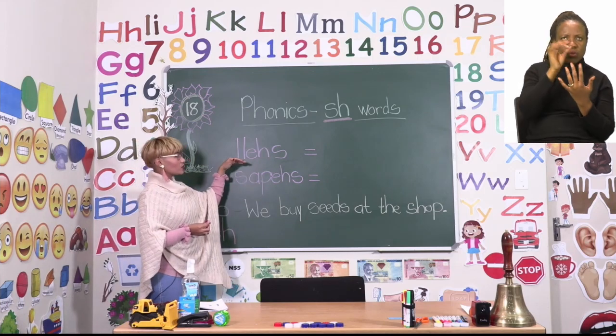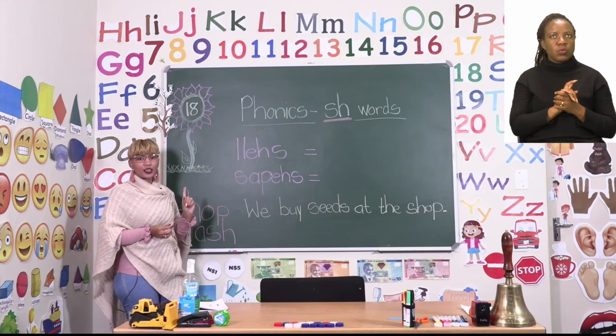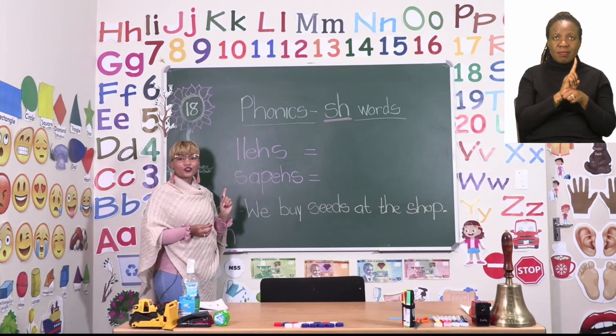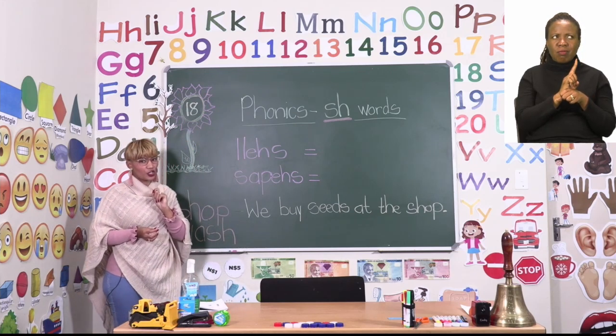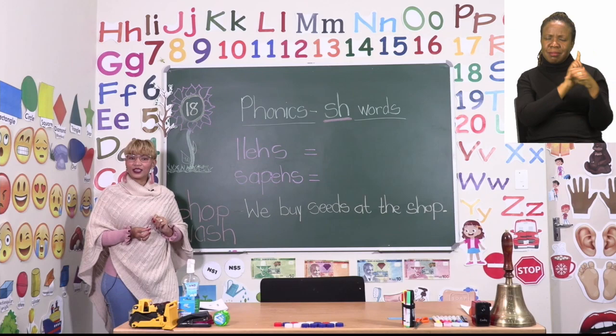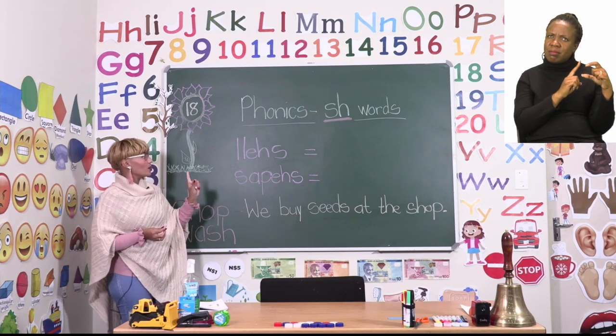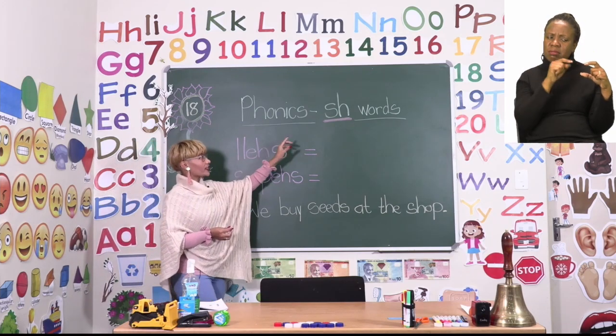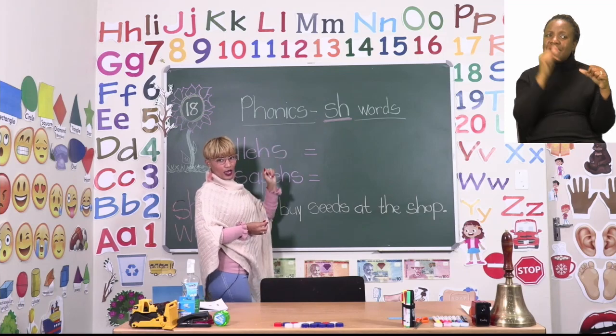Let's look at the first word. The first one was next to your first picture. Now what we can do with this word is, we know that we are dealing with the sh sound.